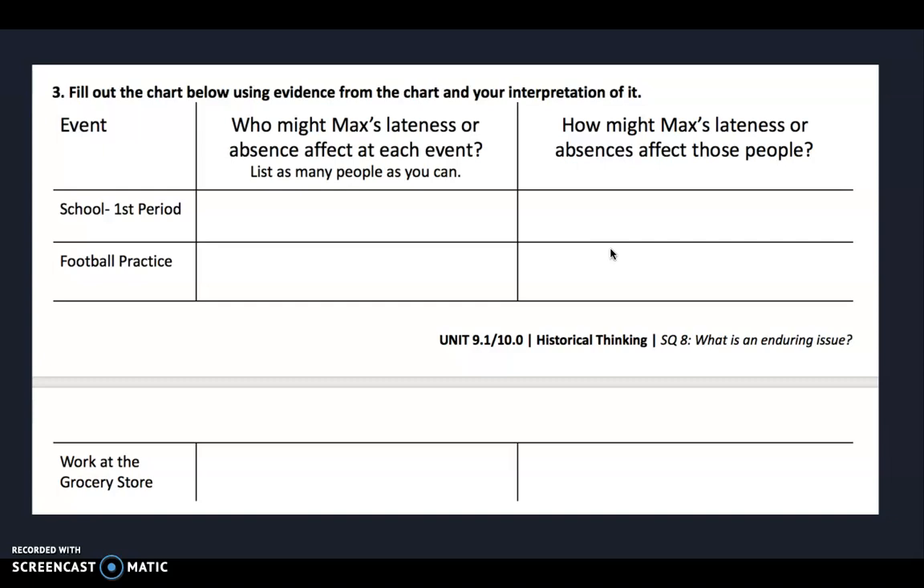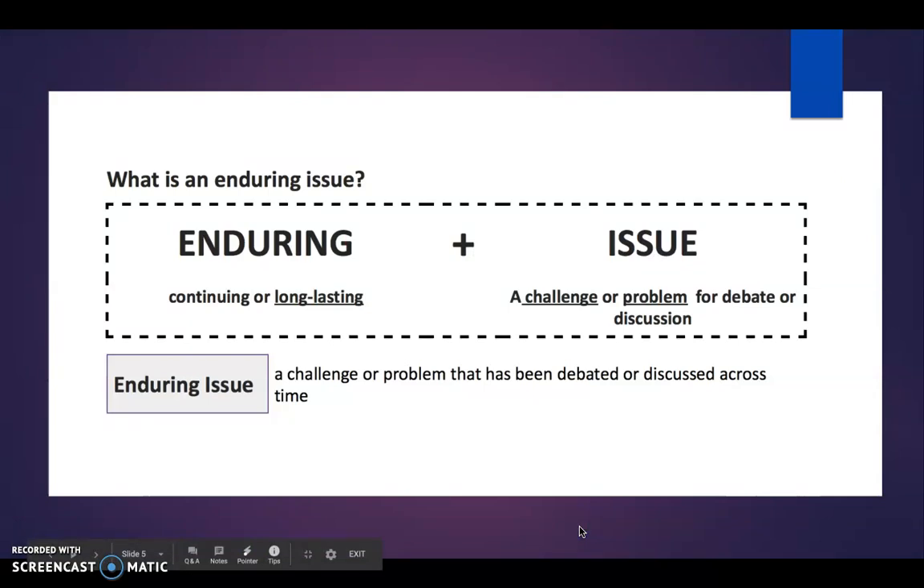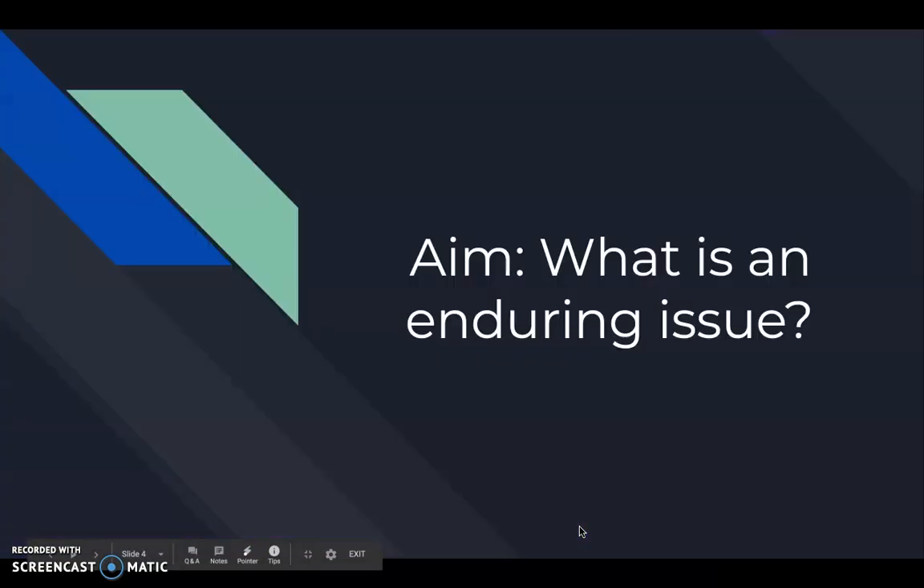Football practice. Him being late or absent to football practice is going to impact the team and his own performance, right? It could impact whether or not they win or lose if he's good. So Max's behavior is not only impacting himself, it's impacting others. So today we're going to take a look at what is an enduring issue. Now, Max being late and absent a lot was an enduring issue for himself, right?